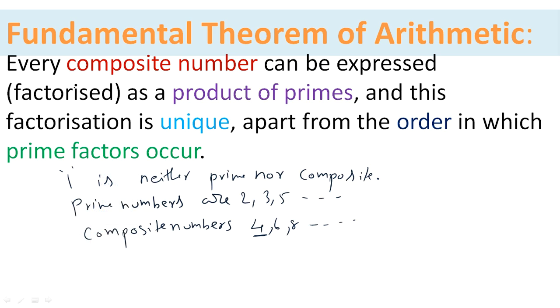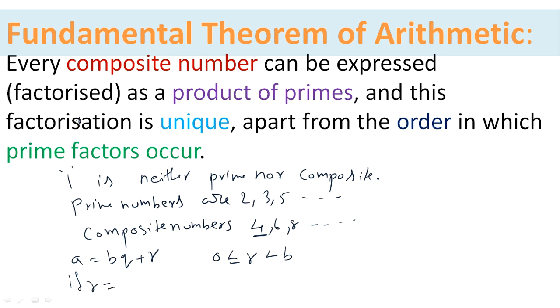What does Euclid's division lemma state? If a and b are two real numbers, then there exist q and r such that a is equal to bq plus r, where 0 is less than or equal to r less than b. So r should be greater than or equal to 0 and it should be less than the divisor, isn't it?